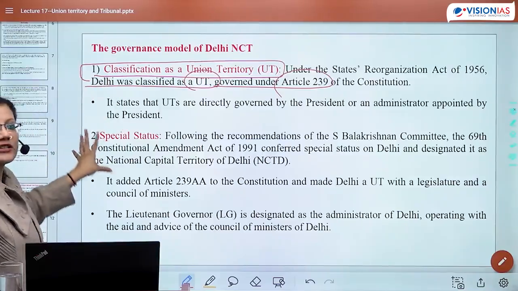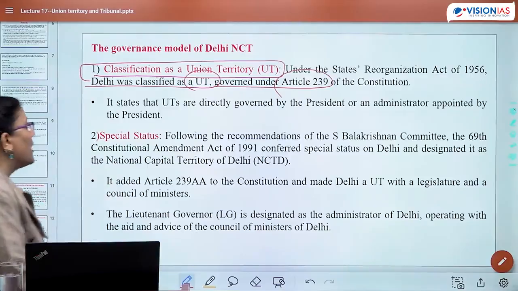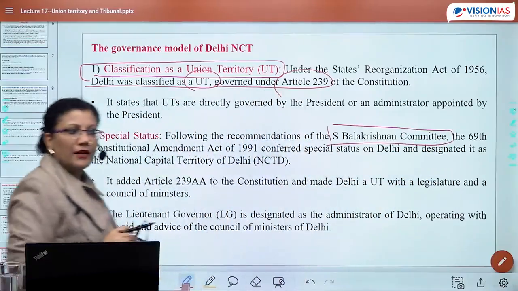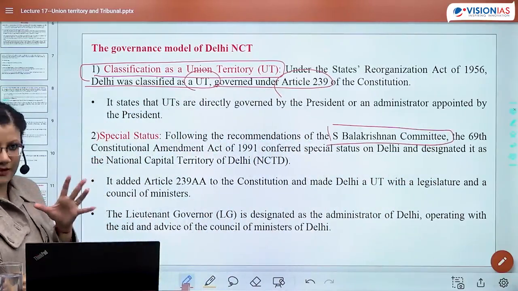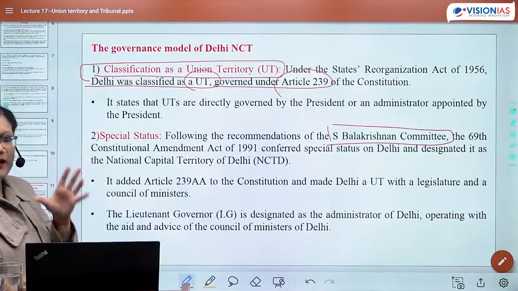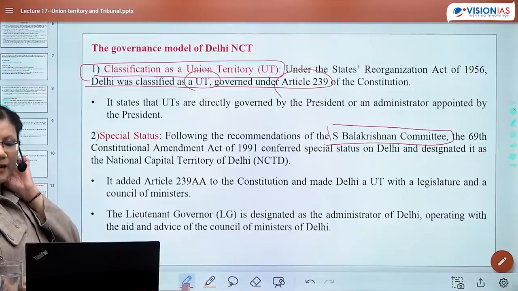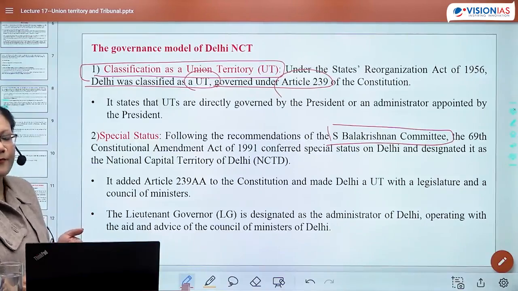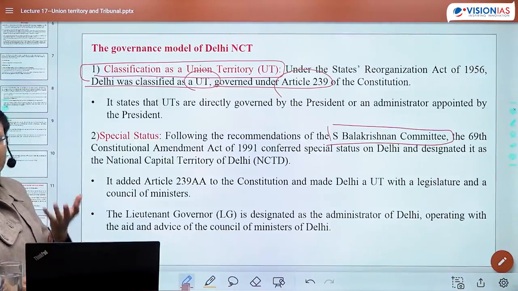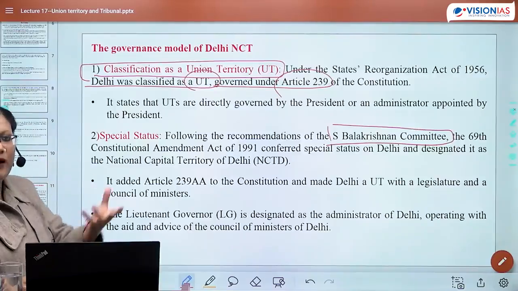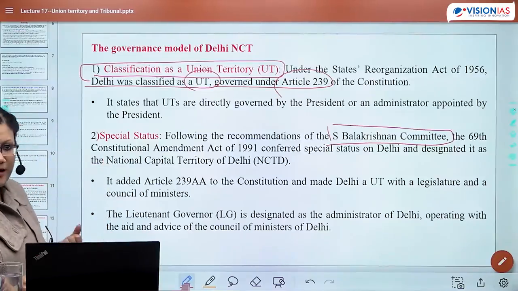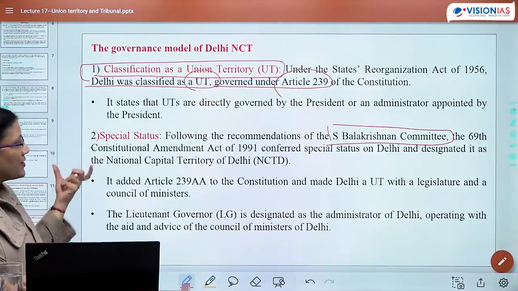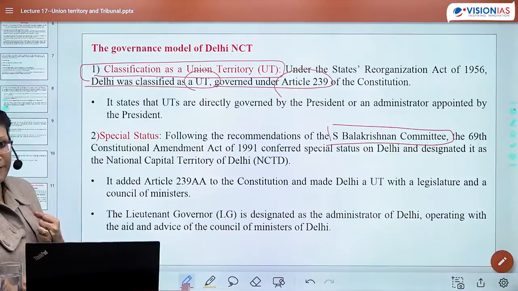Then there was special status attached to Delhi, following the recommendation of the S. Balakrishnan Committee. तो पहले दिल्ली सिर्फ यूटी थी, उसके बाद आई S. Balakrishnan Committee. It was looking into the prospects of giving special status to Delhi. Of course, keeping in mind the centrality or the focus of center or power was there in Delhi, इसलिए S. Balakrishnan की committee बनती है. This particular committee recommended that special status should be given to Delhi.